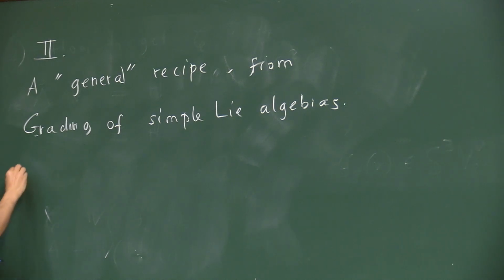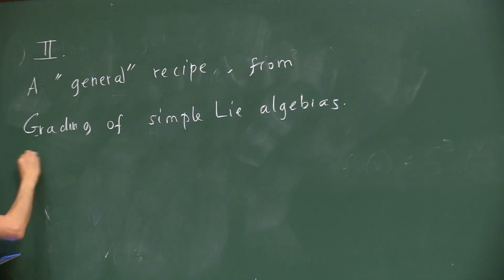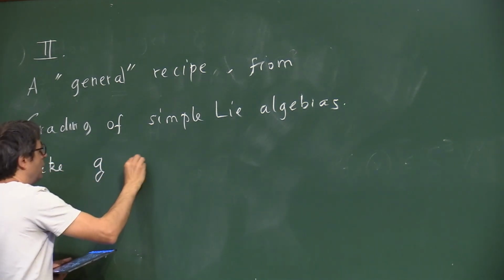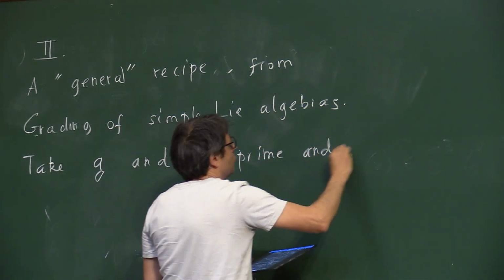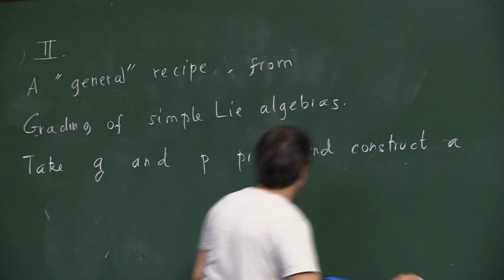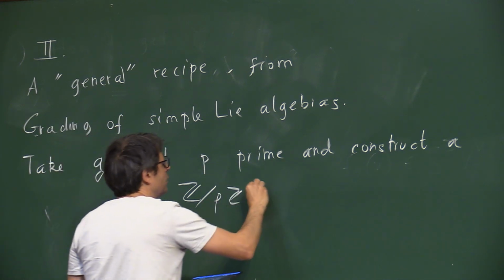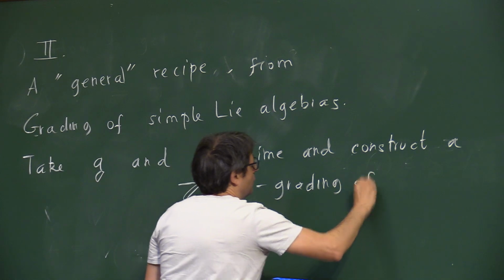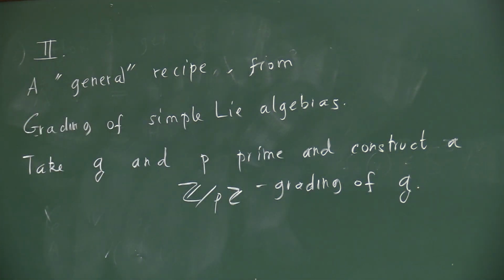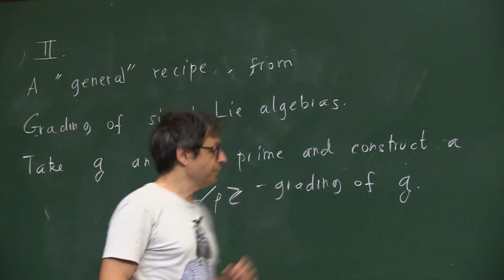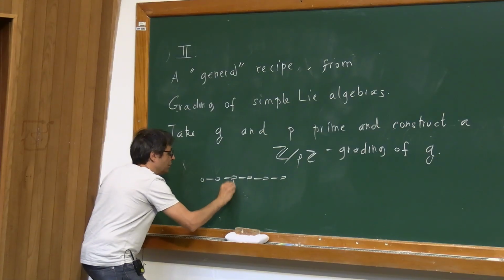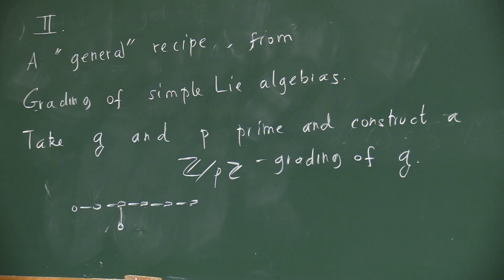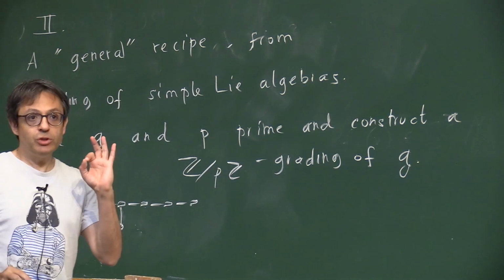Okay, so you should take a G, a simple Lie algebra, and maybe P, a prime number, and construct a Z/p cyclic grading of G. This may look a bit fancy if I tell it that way, but it's not that hard, because when you have G, you should choose a root.